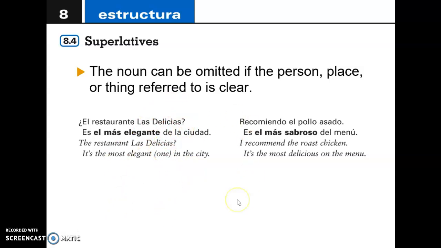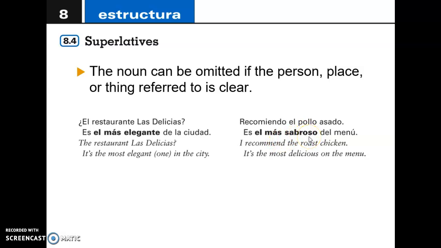Now, the second example is to say, es el más sabroso del menú. What are we talking about? We're talking about pollo asado. I recommend the grilled chicken because it is the most tasty of the menu.